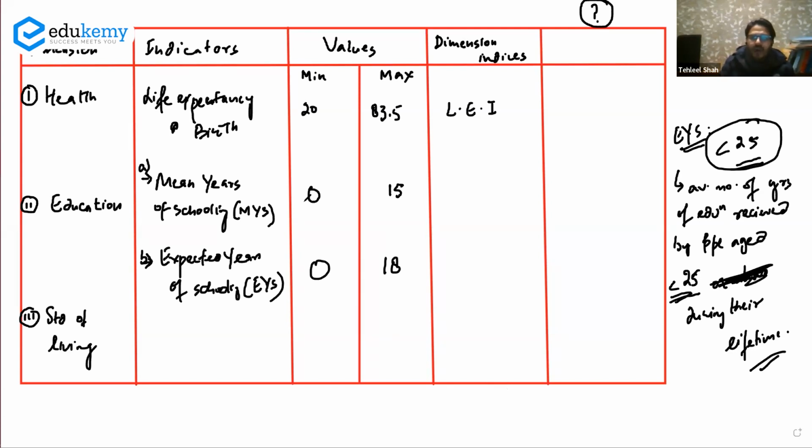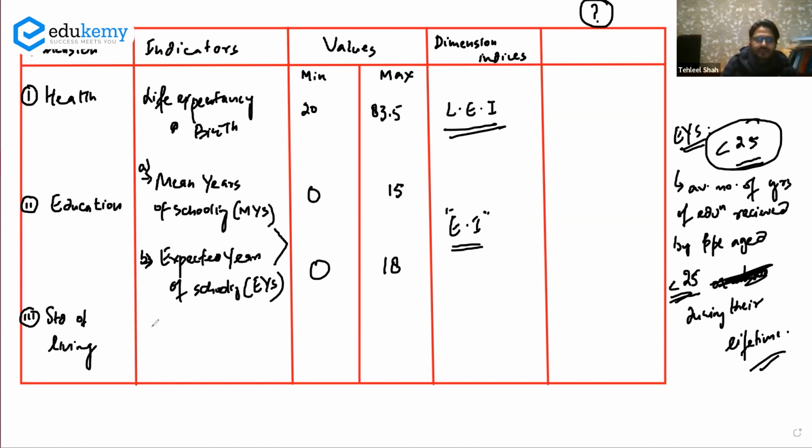So what is the dimension index of education? The dimension index of education would be the average of mean years of schooling and expected years of schooling. So what you have to do here is take an average of mean years of schooling and expected years of schooling. That would give you the education index, EI. This is the life expectancy index. This is the education index.